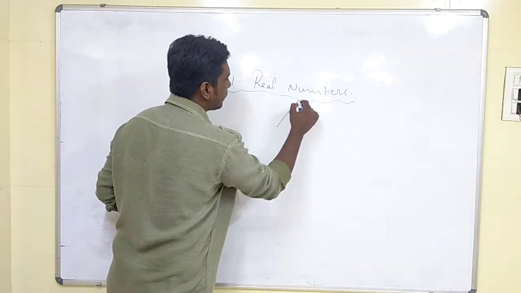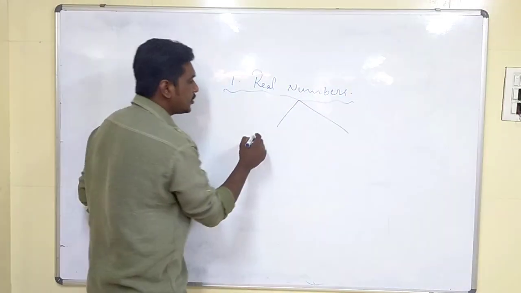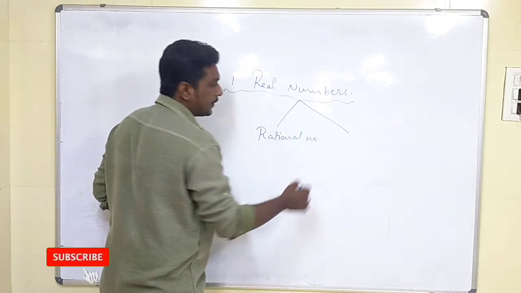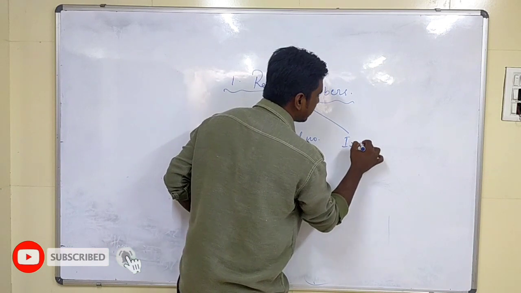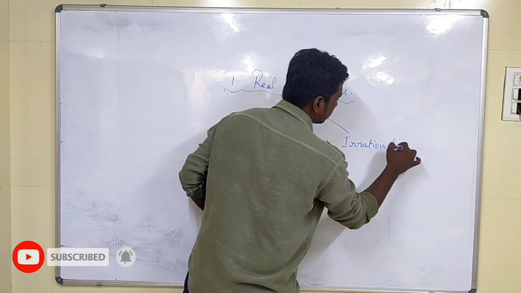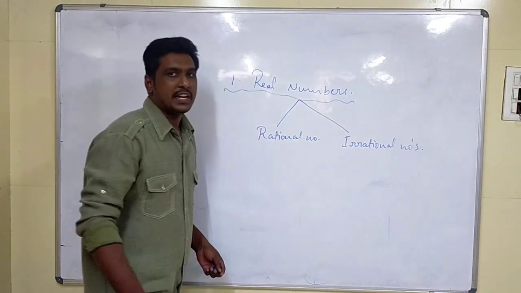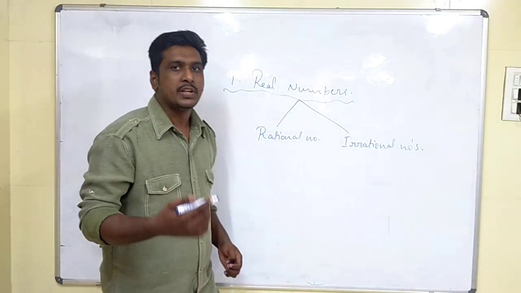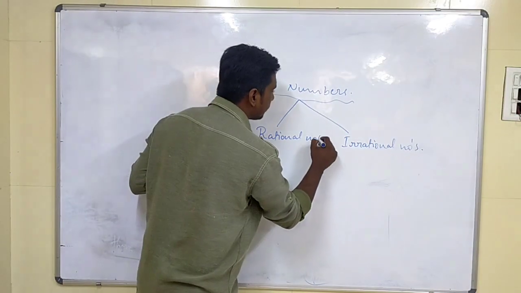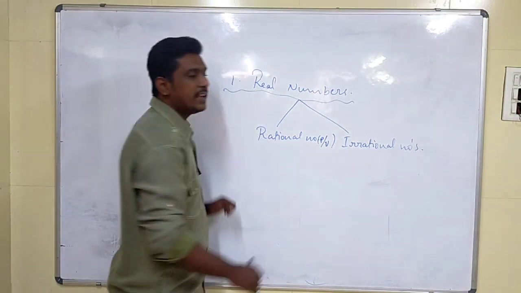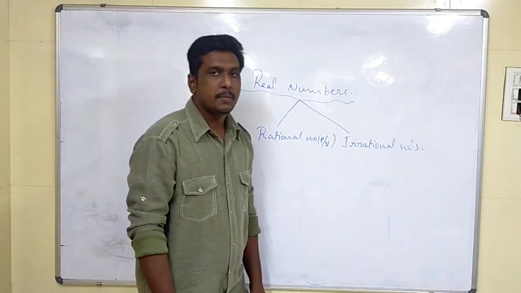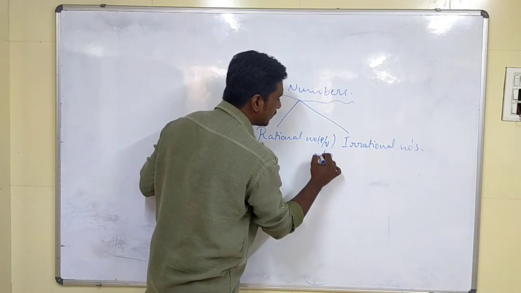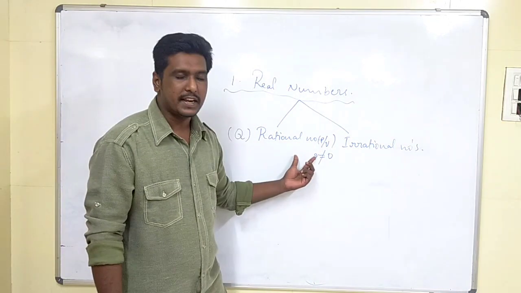Real numbers are the numbers which are the combination of both rational numbers as well as irrational numbers. Rational numbers are the numbers which we can express in the form of a fraction. So fractional form is nothing but p by q form, where q should not be equal to 0. Q represents rational numbers.